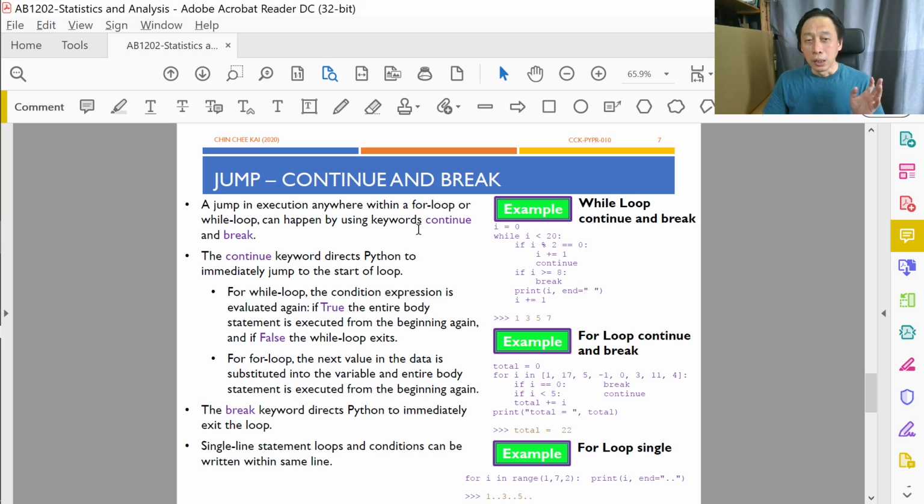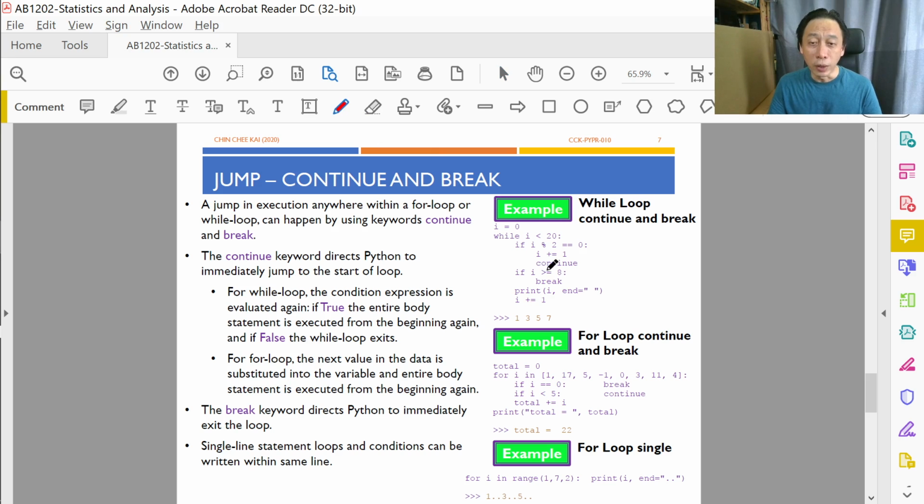So, in particular, jump is the situation when in a loop we want to skip past the rest of the statements, jump forward in the loop so that it goes back, or we want to get out of the loop. To jump forward, in the sense that we want to skip past certain statements in the loop sequential block, right? We want to skip past that, and at the end of the block, we always automatically go back to the beginning.